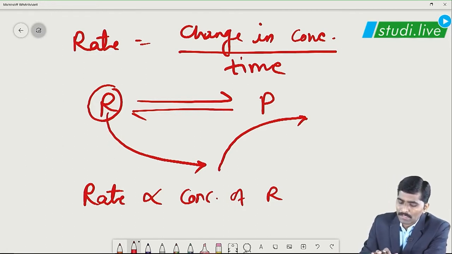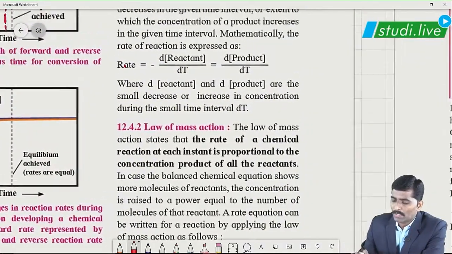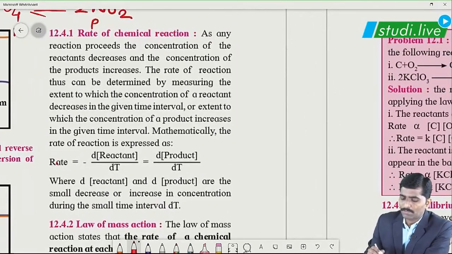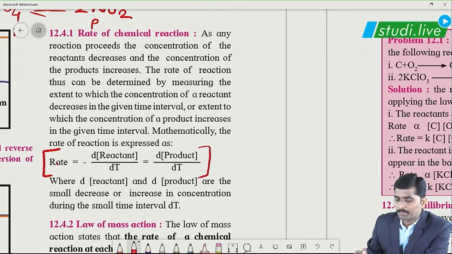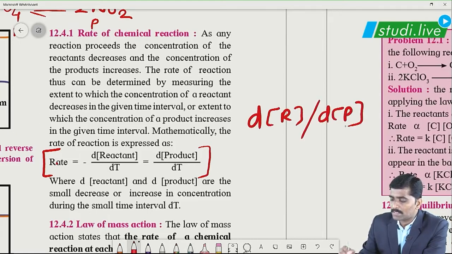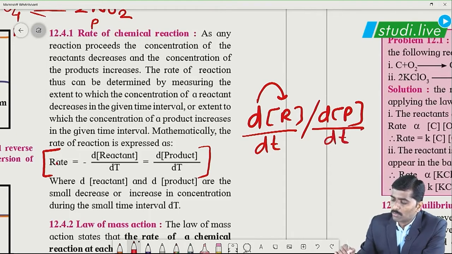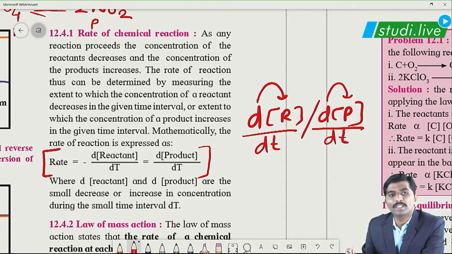And how is it expressed? Let us see. Rate of any chemical reaction is given as follows. Rate is equal to, this is our expression. This d of square bracket R for reactants, or d of P, stands for what? This is the smallest change. d by dt represents the smallest change in concentration of reactant with unit time, or dP by dt indicates the smallest change in concentration of product with unit time.